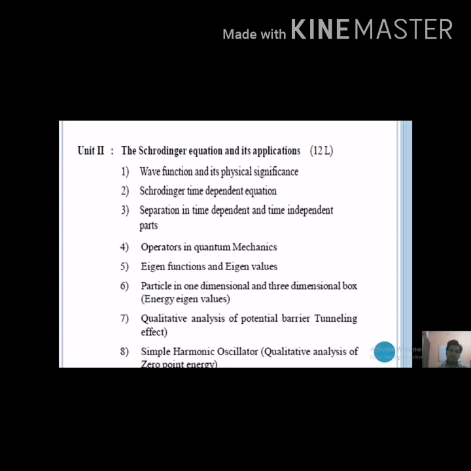In this unit number 2 we will discuss wave function and its physical significance, Schrodinger time dependent equation, separation into time dependent and time independent parts, operators in quantum mechanics, eigenfunction and eigenvalue, particle in one dimensional and three dimensional box, qualitative analysis of potential barrier or tunneling effect, and simple harmonic oscillator. So unit number 1 and 2 totally belong to quantum mechanics.